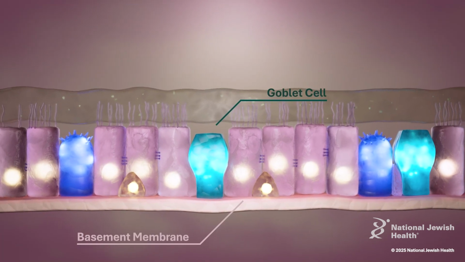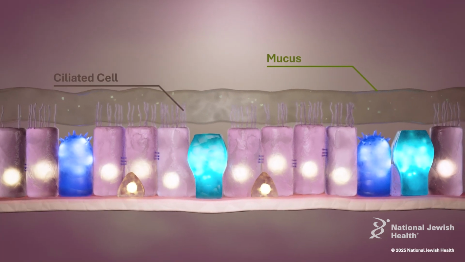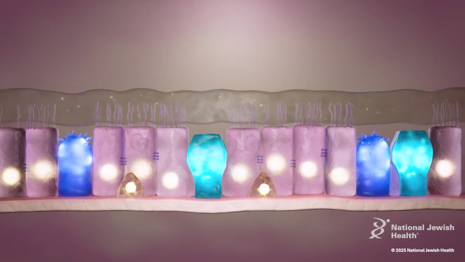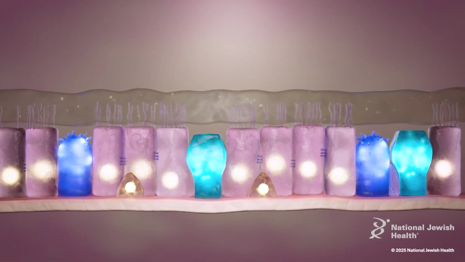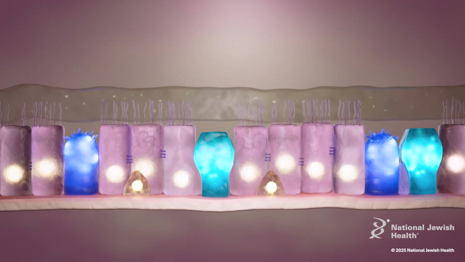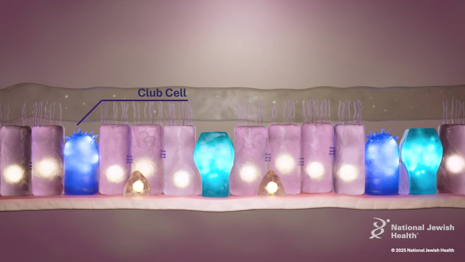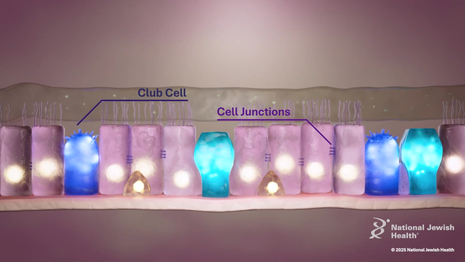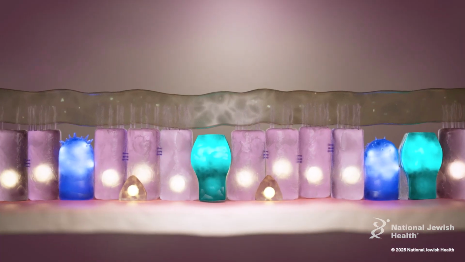Goblet cells play a central role in the synthesis and secretion of mucus, and ciliated airway epithelial cells propel this mucus upwards towards the mouth, where it can be swallowed or expectorated. They also produce various antimicrobial peptides that prevent microbes from colonizing the airways. Club cells help detoxify harmful substances inhaled into the lungs, and cell junctions keep the epithelial barrier intact and prevent various substances from reaching the subepithelial space.